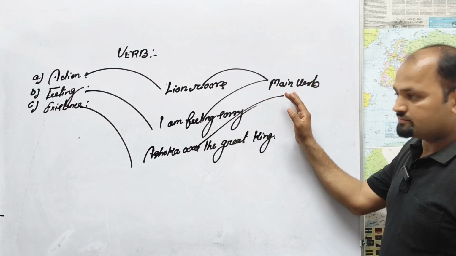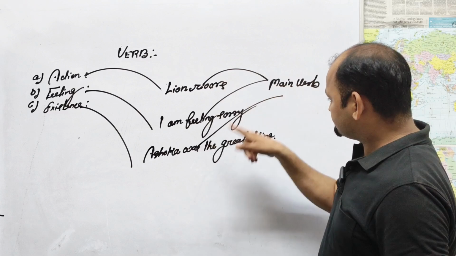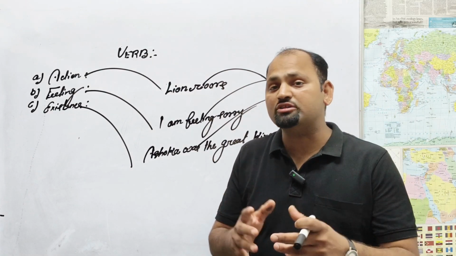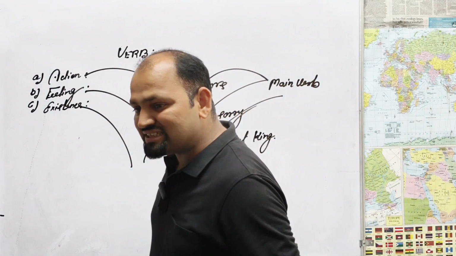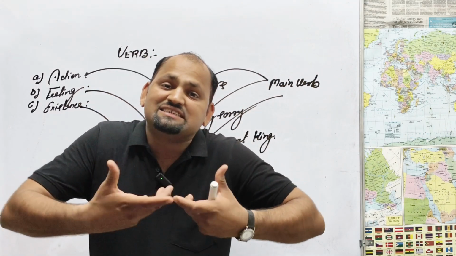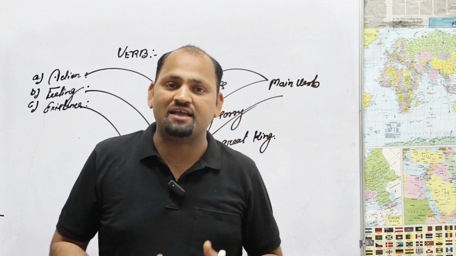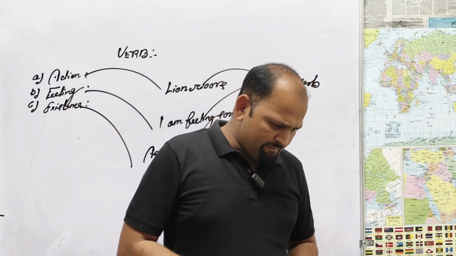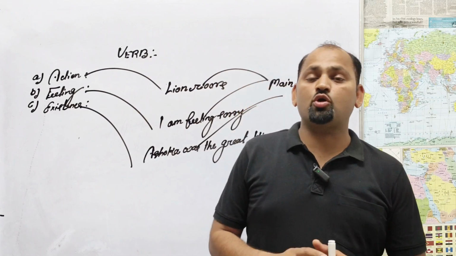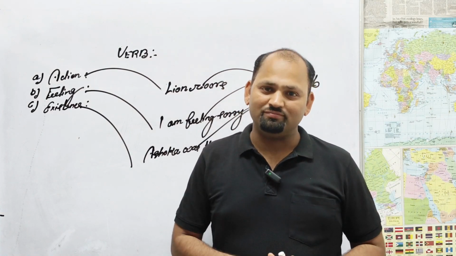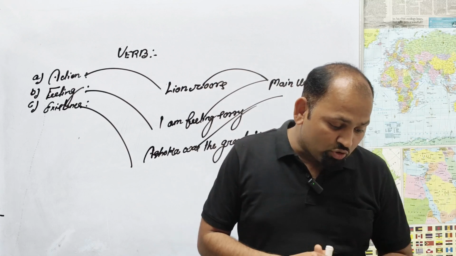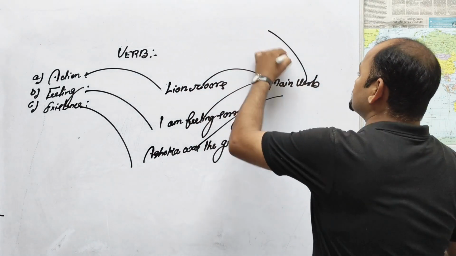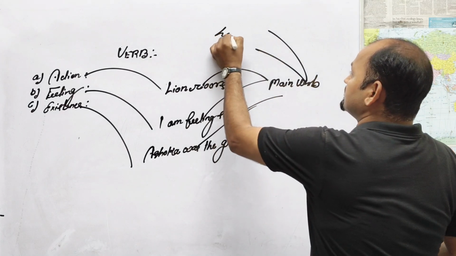I hope you are understanding. Clear about it? What do you mean by main verbs? In those sentences where the subject depends on it to perform its action, we can call this a main verb. Main verb is also called finite verb. Main verb is also called lexical verb.